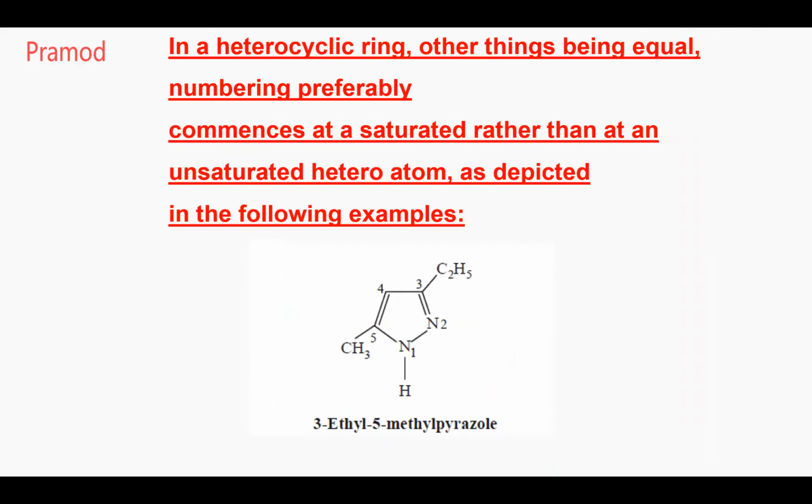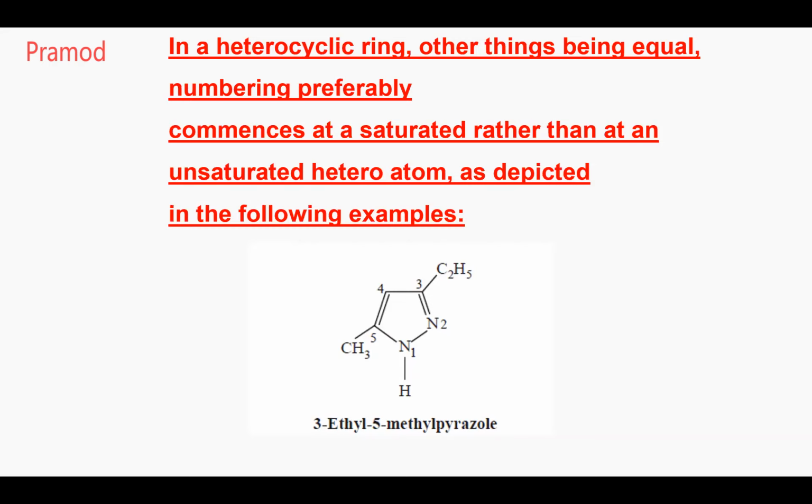Okay. Now, I want Rushank. Can you read it for me? In a heterocyclic ring, other things being equal, numbering preferably commences at a saturated rather than an unsaturated heteroatom, as depicted in the following examples. So what do you see? If there is a saturated and an unsaturated heteroatom, okay? So where will the numbering start from, Rushank?